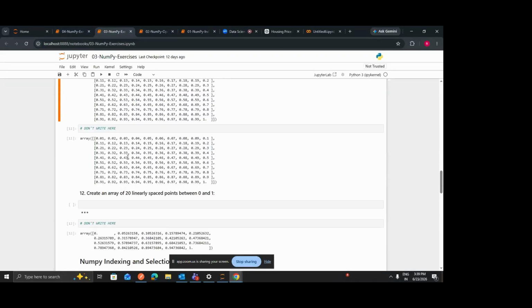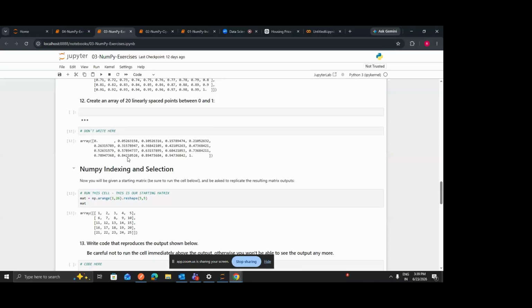Now the next question is this one. Create an array of 20 linearly spaced points between 0 and 1. I'll give the solution for this one.